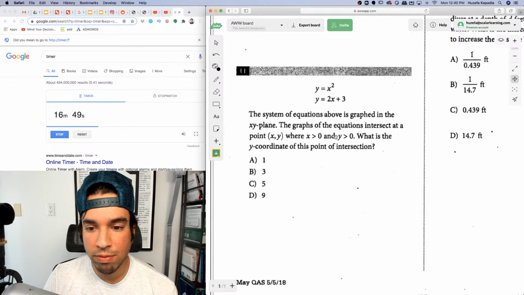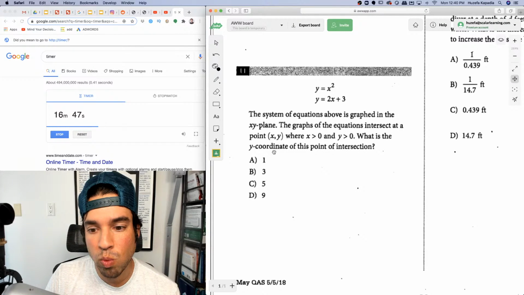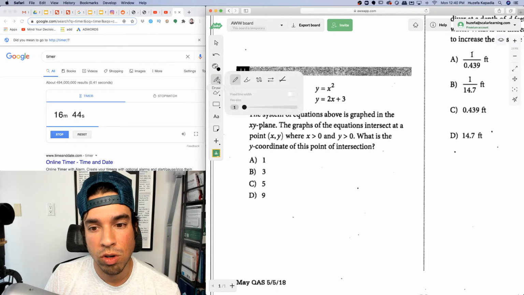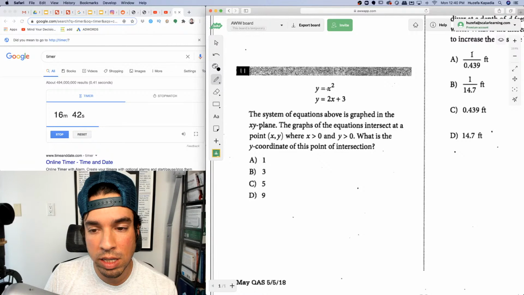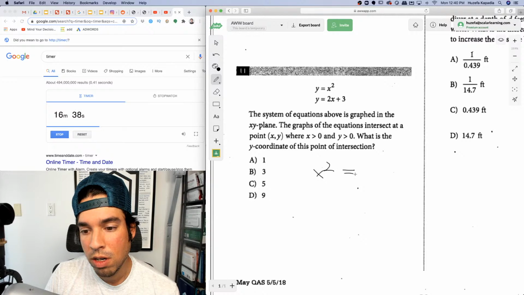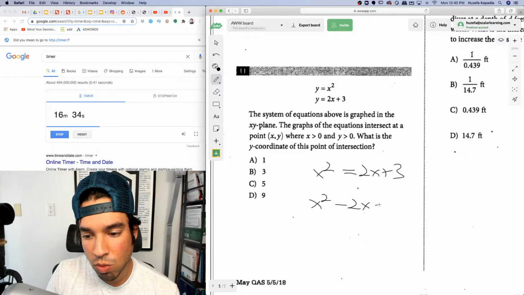Number 11. System of equations, and the graphs of the equations intersect at point x, y. What is the y coordinate? Okay, aka solve. So look, we can easily use substitution. Substitute x squared in there. And I know we're trying to find y, but that's all good. x squared equals 2x plus 3. Let's set it all equal to 0 because it's a nice quadratic.